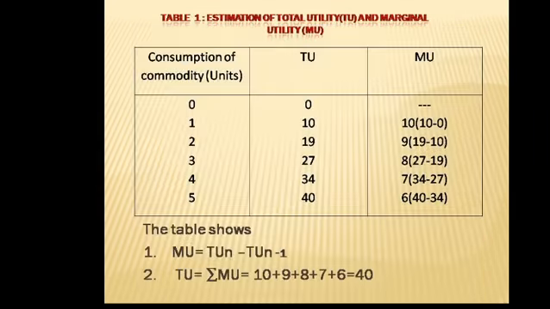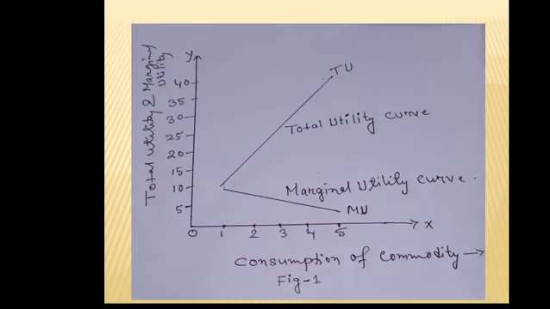In table 1 we have seen that our total utility is increasing from 10 to 19, 19 to 27, 27 to 34, and then 40. So we have an upward sloping total utility curve.